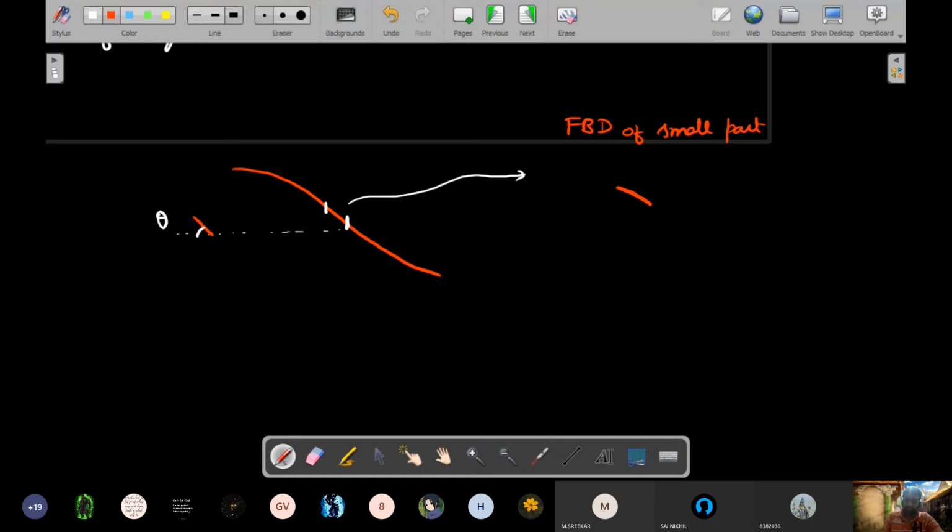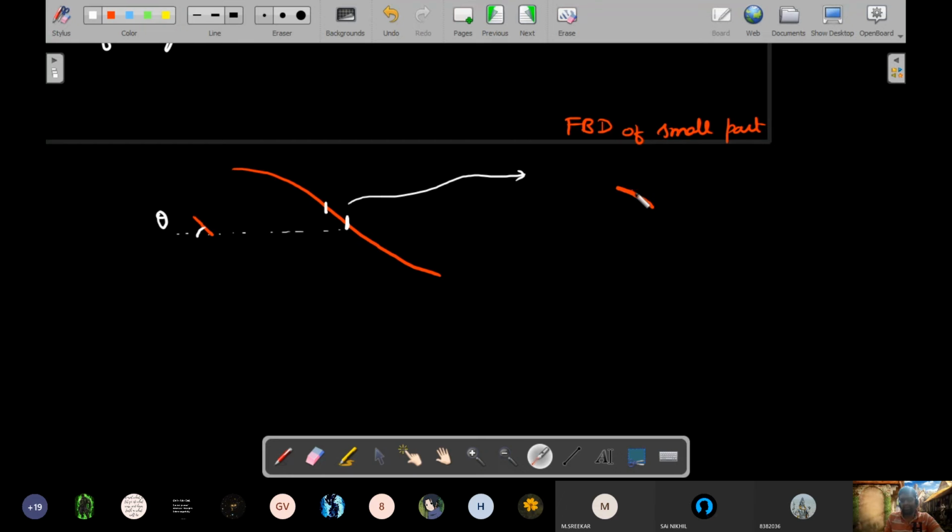If I take that small part out like this, like we have done quite a few times, what are the forces that you can write? This small part is resting on a kind of inclined plane of angle theta. Every part you can assume has its own inclined plane of angle theta. Theta is a variable, please understand that.